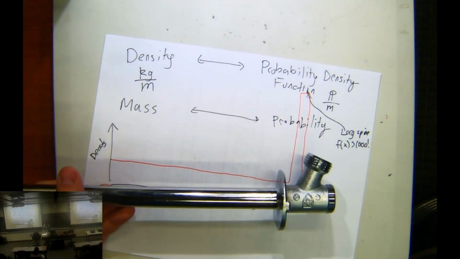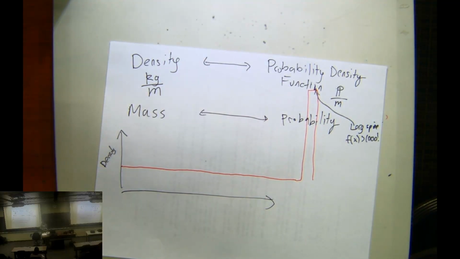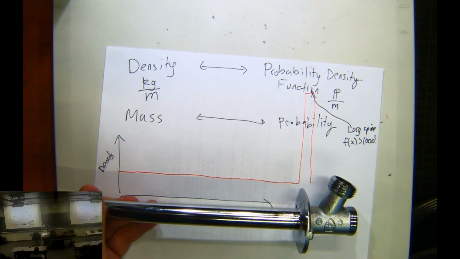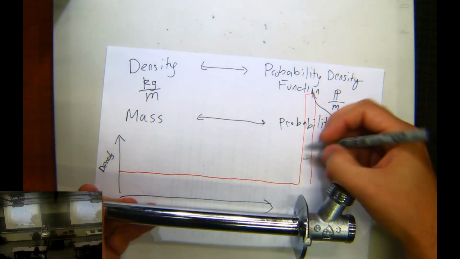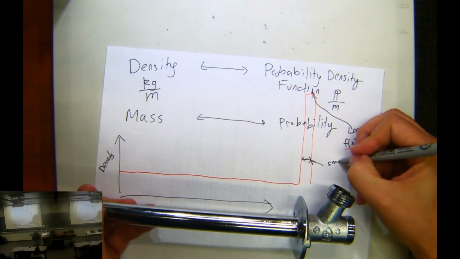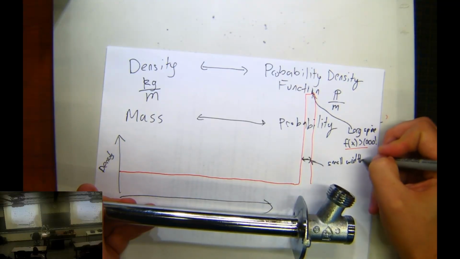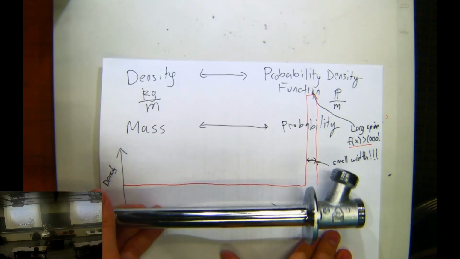So even though the density could be extremely high, as long as it's really thin, then the total mass is small, right? So the area here is not just f, it's f times the width. And if the width is small enough, then the density function can be as large as you want. So small width, large f values have to go with small width. The product of the width and the f, that is the mass. And that is the thing that can't be more than 1.